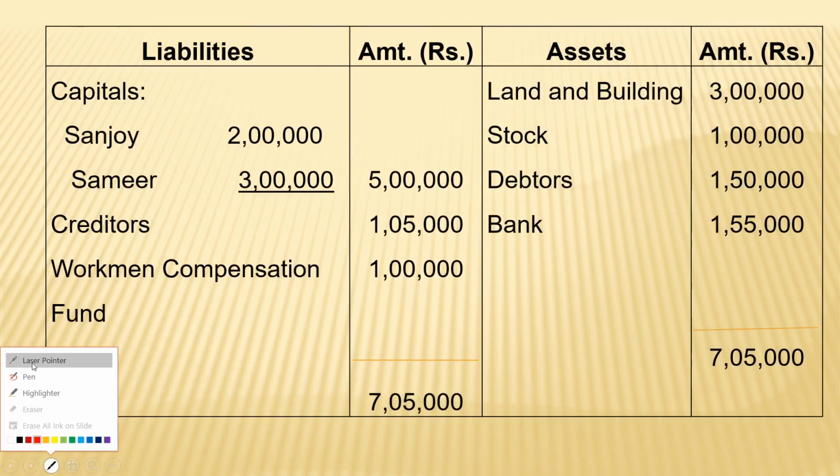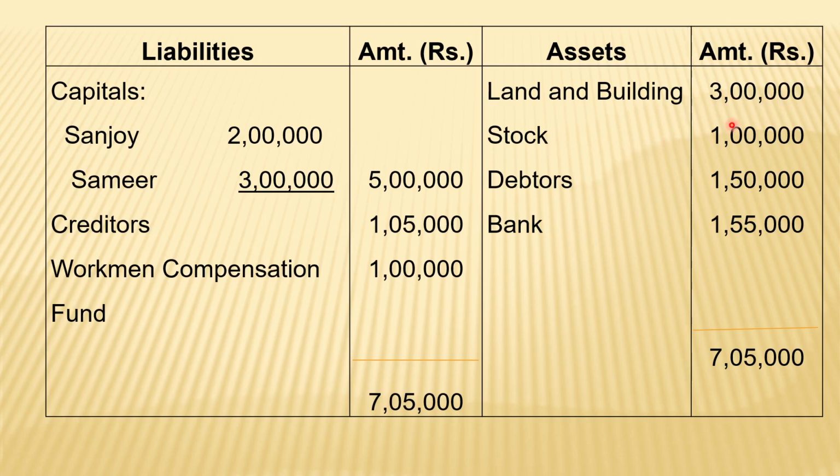Land and building, that is 3 lakh, that is a fixed asset. The stock 1 lakh, current asset, debtors 1 lakh 50,000, and bank balance 1 lakh 55,000, that is liquid, no need to transfer to realization. So these 3 assets we have to transfer to realization, that is for closing purposes or transferring entity,